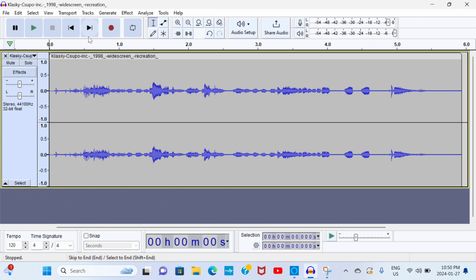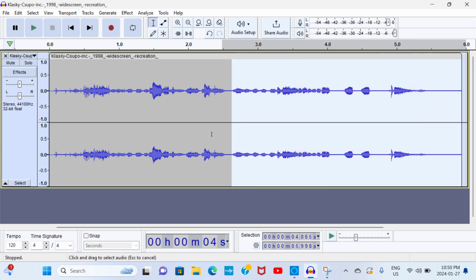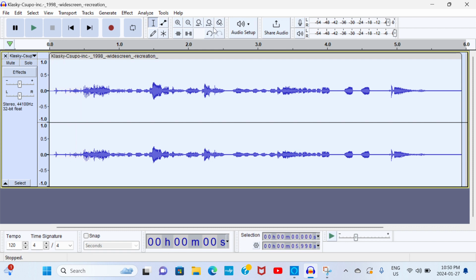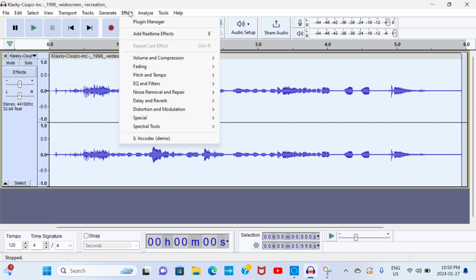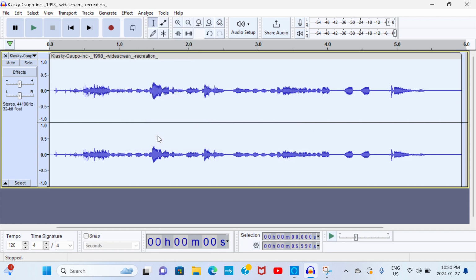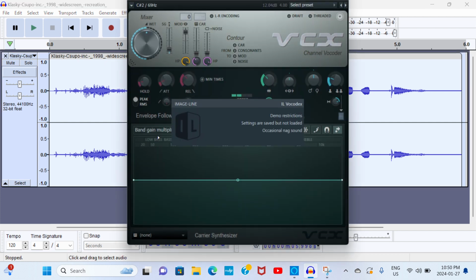Okay, so now that I pressed Open, I now have to use this tool and just drag it like this and like that. Okay, next go to Effects and then scroll all the way down until you see IL Vocodex demo. Then you can add the sound.